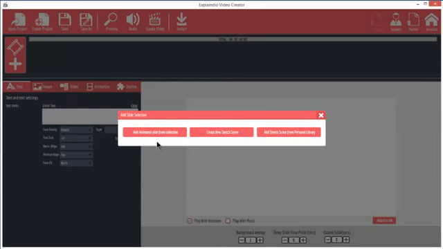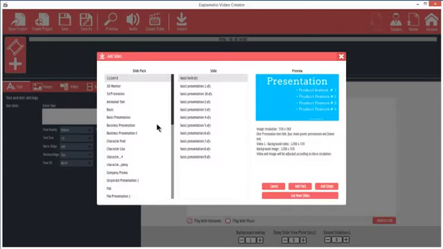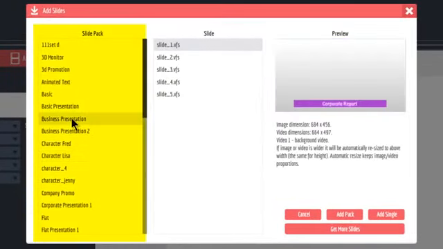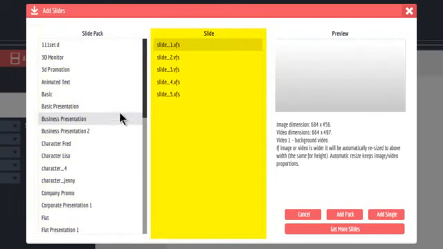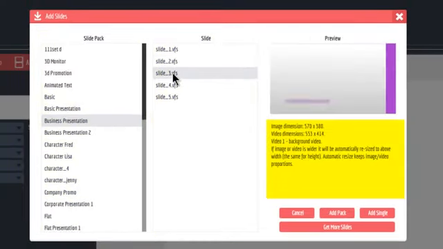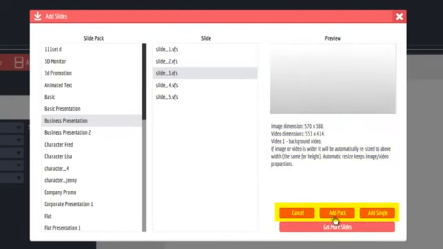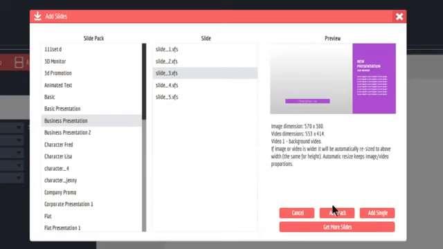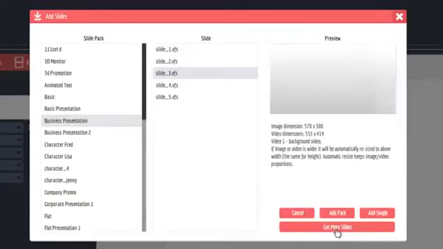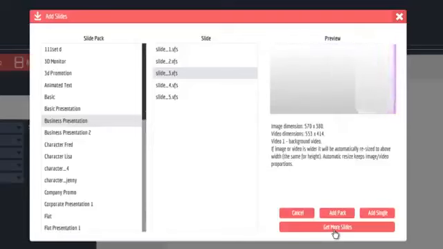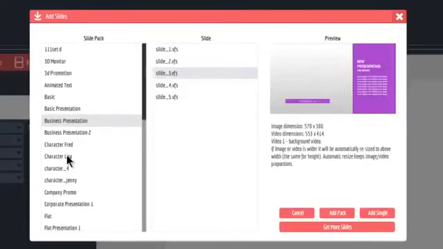So let's start with animated slide. Click Add Animated Slide from Collection. This part is similar to the way most video makers work, so it may be familiar to you. Select a slide pack on the left, then a slide from the right. The preview screen will tell you about the slide and show you a preview. Below, you can add all the slides in the pack or just a single slide. When the marketplace opens, clicking Get More Slides will open a whole new world of options for you from artists all over the world. Let's add an animation slide.